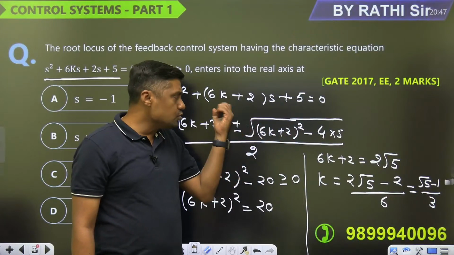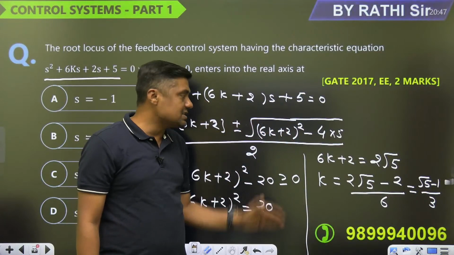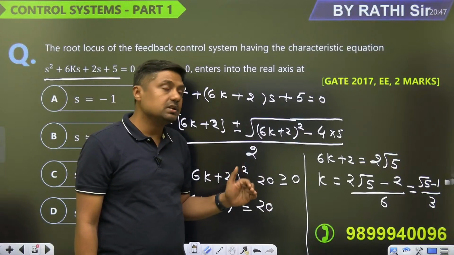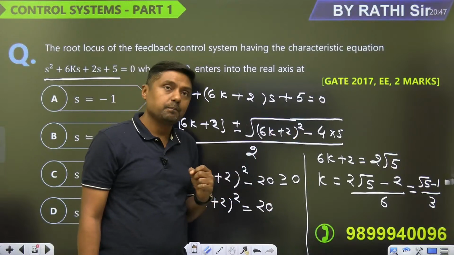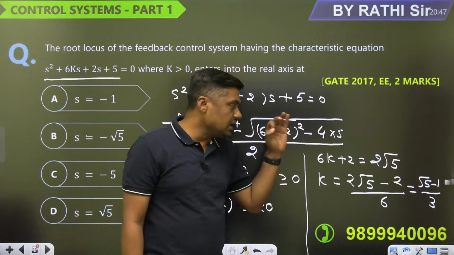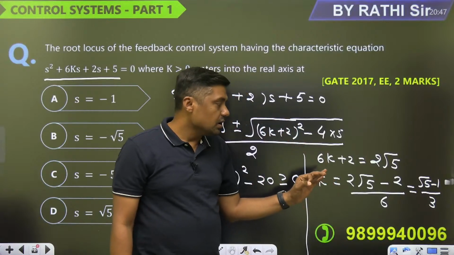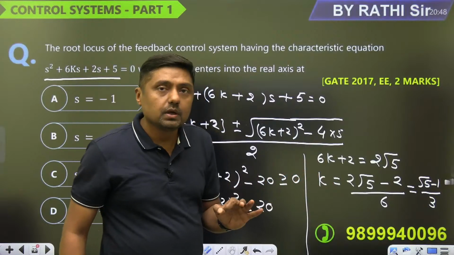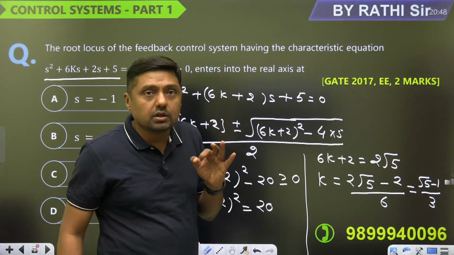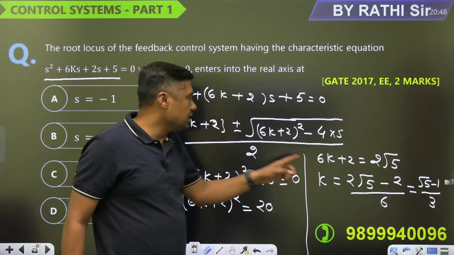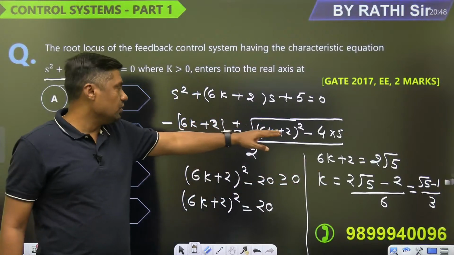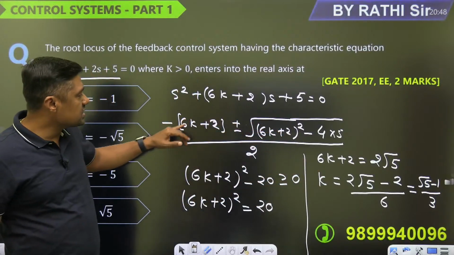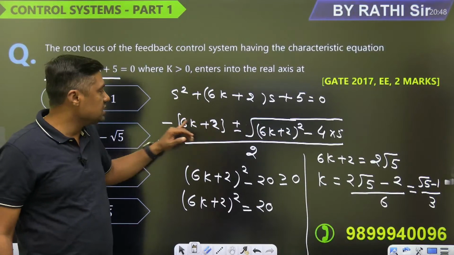And if you keep the value of k less than that, then this will become imaginary. Now at this value of k we are getting the break point, and the roots are real. Now put the value of k here, and this term will become 0, and you will get 6k plus 2 upon 2, that is the 3k plus 1.